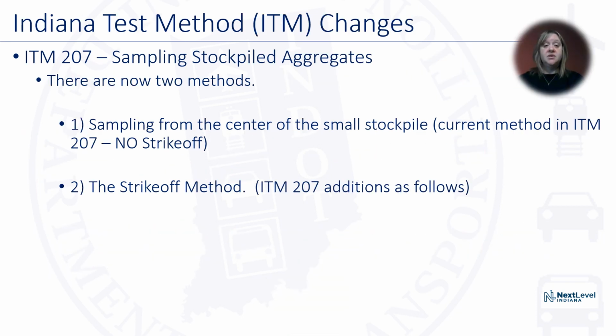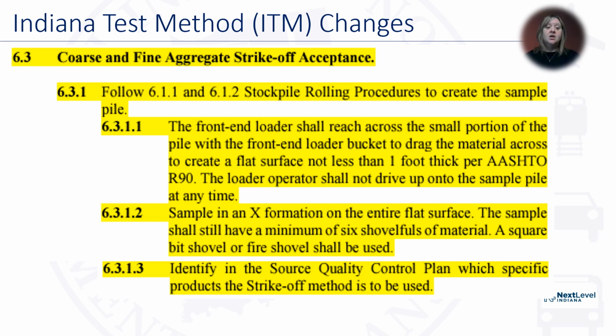For Indiana test methods, we are going to discuss ITM 207, the sampling of stockpile aggregates. There are now officially 2 methods. We used to do the sampling from the center of the small stockpile, and we added this year the strike-off method, and this is how it goes. Right here, the front loader shall reach across a small portion of the front pile with the front end loader bucket to drag the material. Another part of it is that the loader operator shall not drive upon the sample pile at any time.